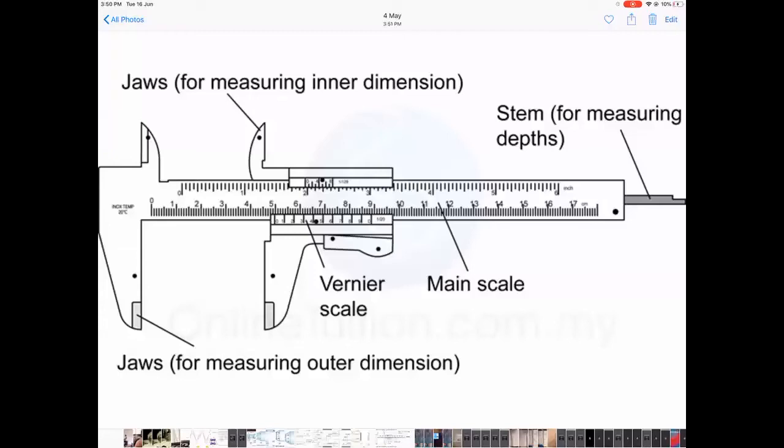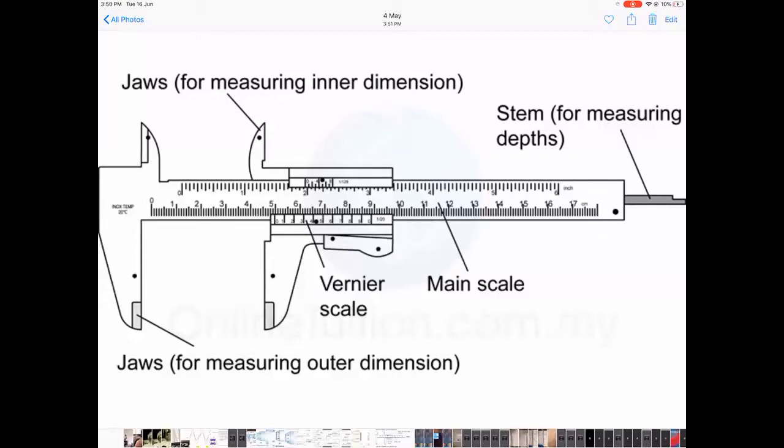The 0 is coming somewhere in between. So now I want to understand what exactly it is. So I have to look at that vernier scale division. This vernier scale is slightly erroneous because please understand that it is not 1 centimeter divided into 10 parts. It is much more than that. So this is just for demonstration sake.